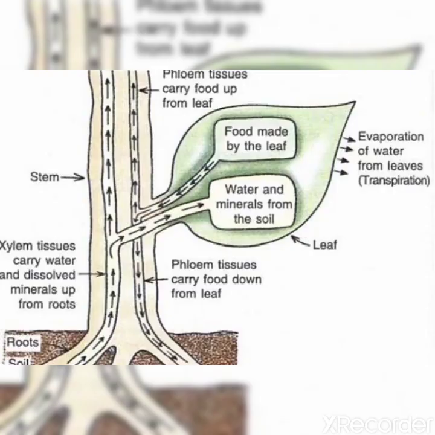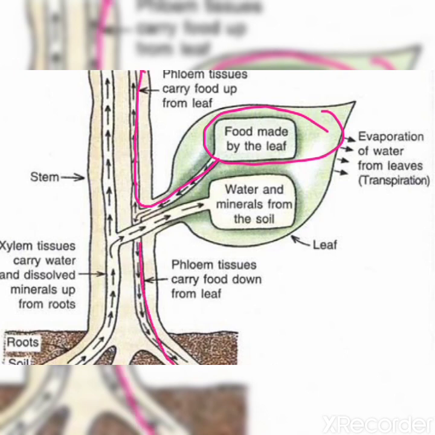After this photosynthesis process, the food which is produced in the leaves is transported to other parts of the plant, because each and every part of the plant needs food or glucose. You can see in the figure that food which is produced in the leaves is transported to other parts of the plant, and you know that phloem helps to transport food from leaves to other parts of the plant.